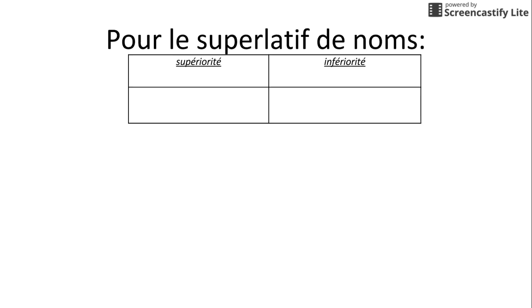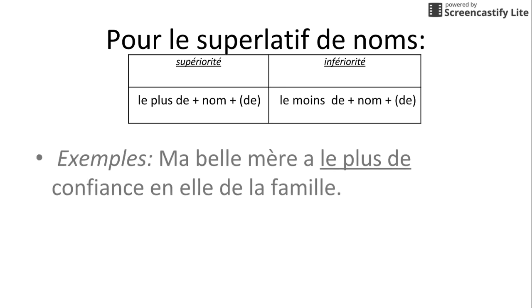And with the superlative of nouns, again, there are only two forms. You either have the most of something or the least of something. And here's an example. My stepmom has the most confidence.